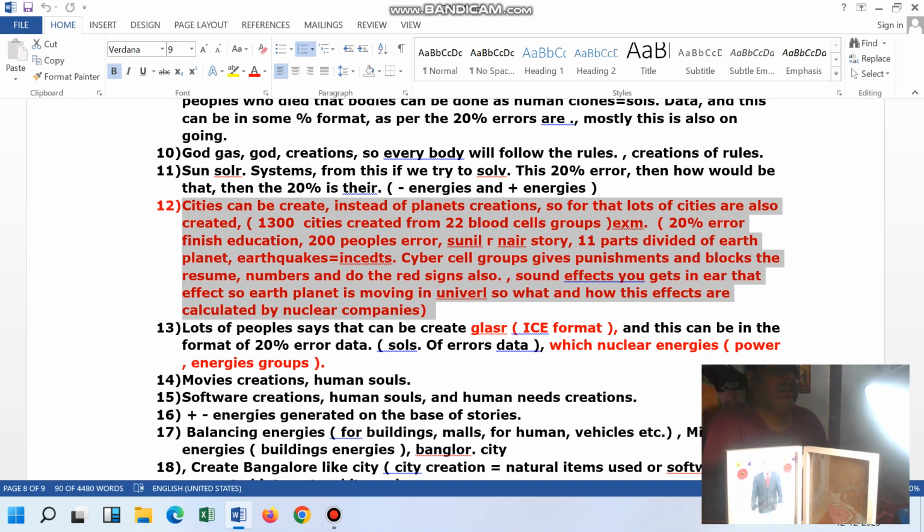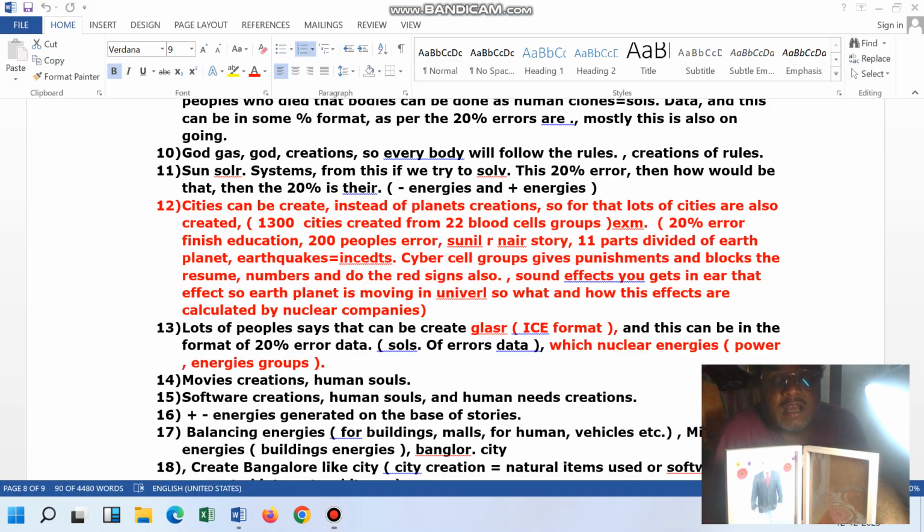Among those 50 crore people who died, assume that the blood groups were also connected. For example, this blood group, that blood group, 22 blood groups, all connected to this disease. So like this, the 50 crore people are divided into these 22 blood groups, and like this the people died.